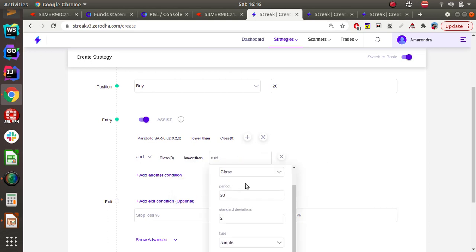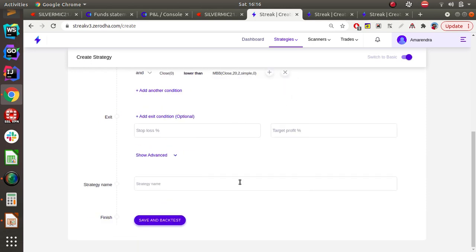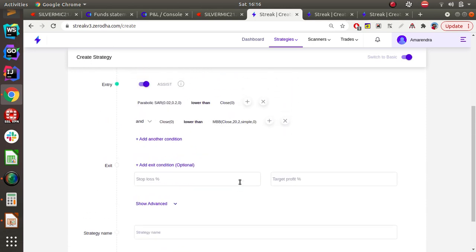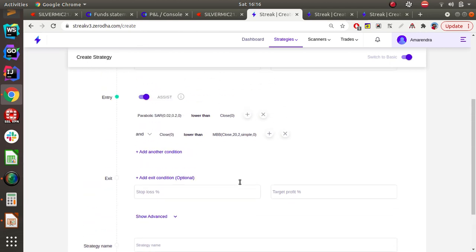middle Bollinger Band. See, the thing is, many people know all these indicators, but the combination of these indicators and also the back testing results, that matters. So it takes time to try different combinations and come to this. So after doing a few analyses and few charts, trying out few things, adjusting, we came to this.